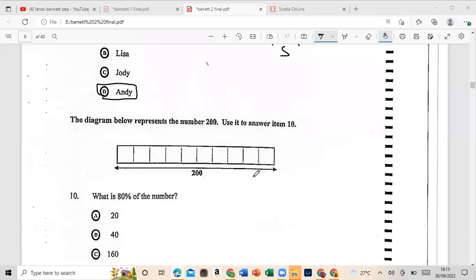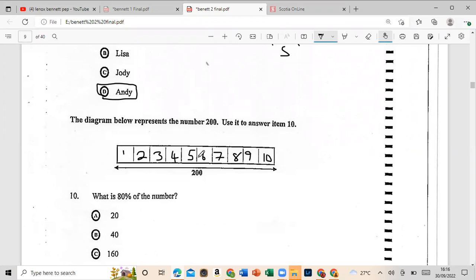All right, so two ways we can look at it. We can find out what one value is. So if I just label it instead of just freestyle, 1, 2, 3, 4, 5, 6, 7, 8, 9, 10.